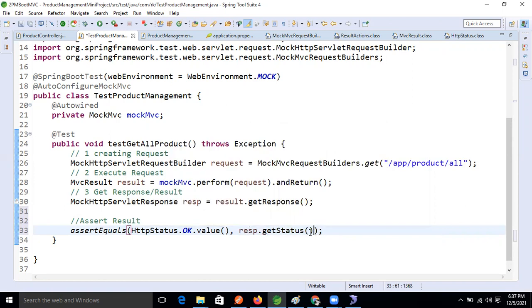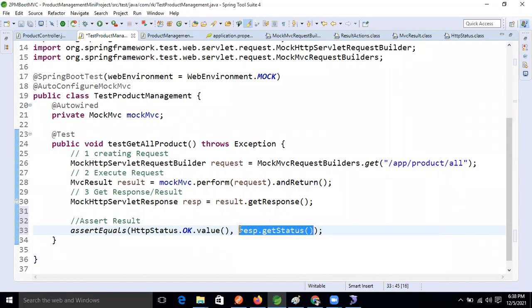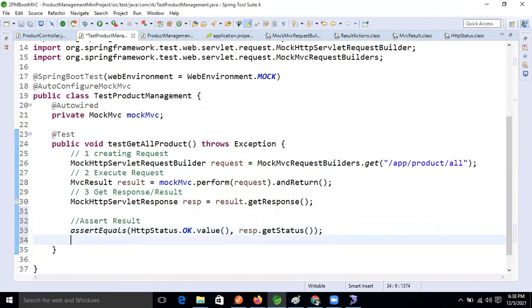Get status. This status will come from what? Our controller. Come on, 200. If our API response is an object, yes, response object, and our expectation is what? 200 itself only. Okay, similarly, if nothing comes, then we will get null data, right?